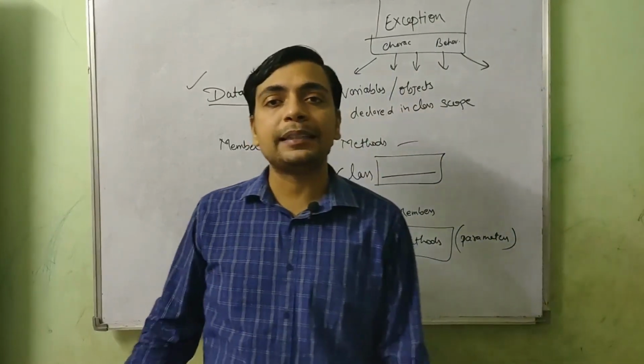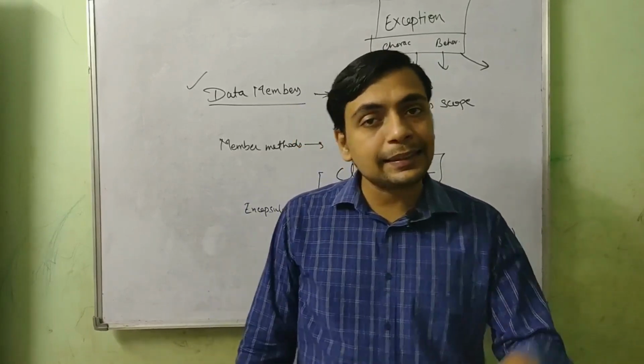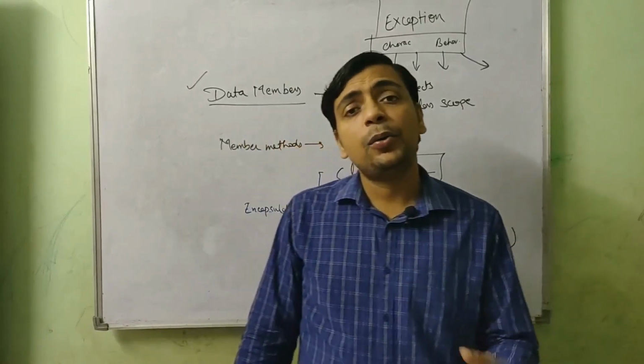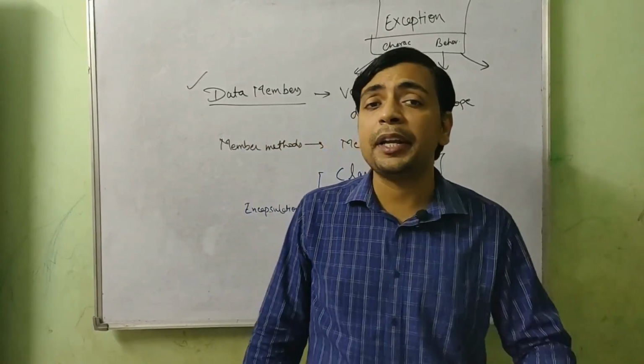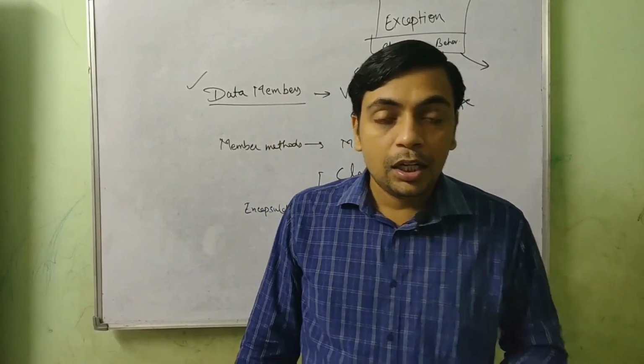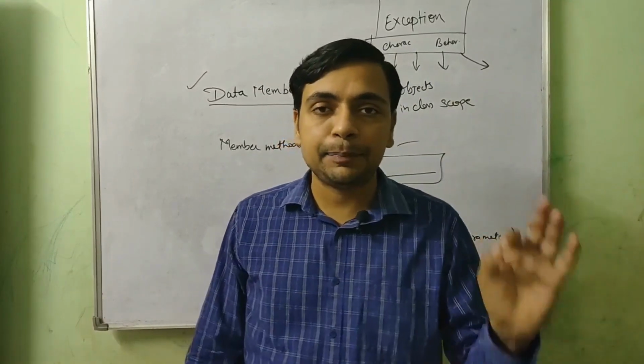But with the help of access specifiers, you can hide any data inside a class, and anything that is hidden inside a class cannot be seen by anyone who is outside the class, who has not created the class itself, or who doesn't have the source code of the class. So things can be hidden inside a class with the help of access specifiers.